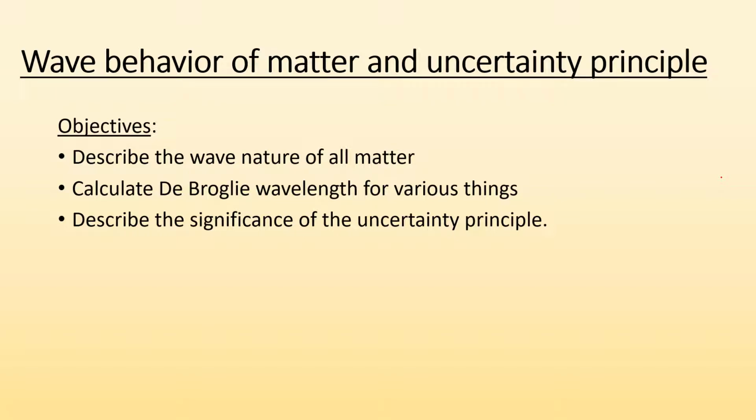Mr. Donahue here again. This time we're going to take a look at the wave behavior of matter and the uncertainty principle. So our objectives will be to describe the wave nature of all matter, calculate the de Broglie wavelength for various things, and describe the significance of the uncertainty principle.